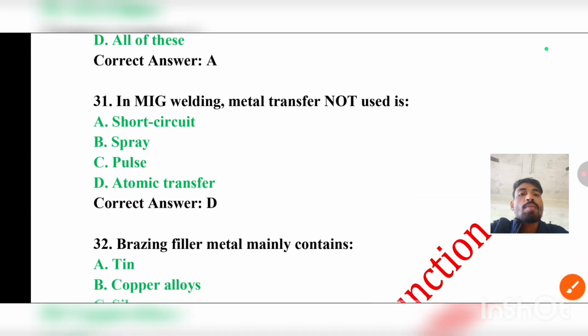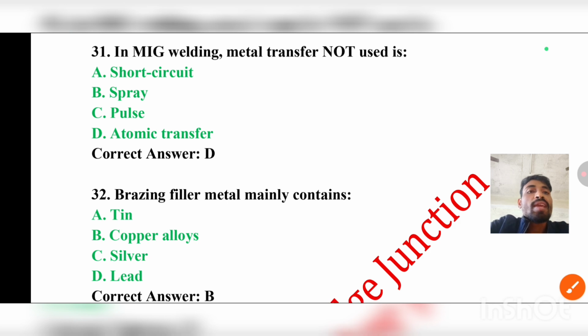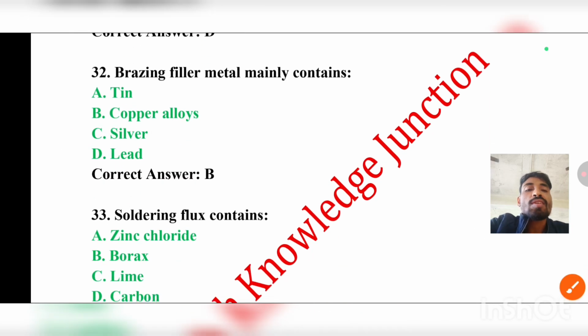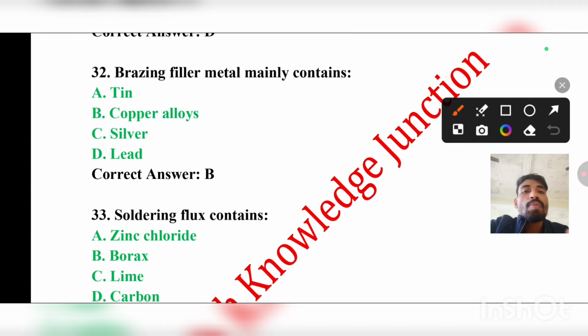Coming to question number 31, in MIG welding, metal transfer not used is short circuit, spray, pulse, or atomic transfer. The correct answer will be atomic transfer. In question number 32, brazing filler metal mainly contains tin, copper alloys, silver, or lead. The correct answer will be B, that is copper alloys.